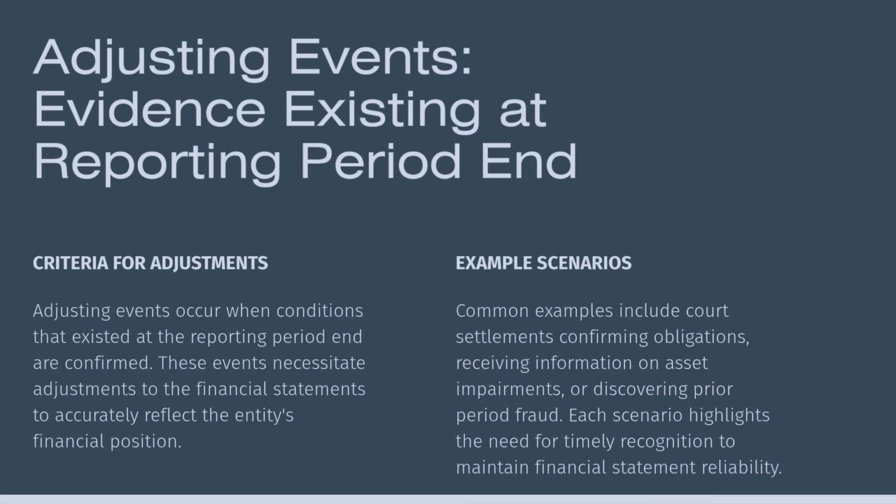Here are key examples. 1. Settlement of a court case. A lawsuit was pending at year-end. If it's settled after year-end, but before authorization for an amount different than estimated, you adjust the provision. The obligation existed at year-end.